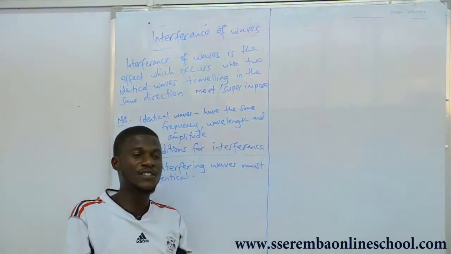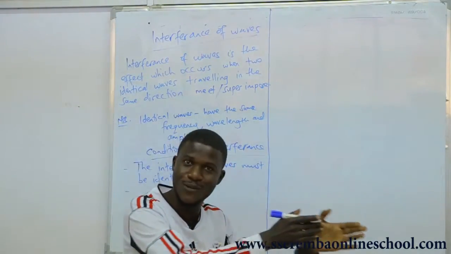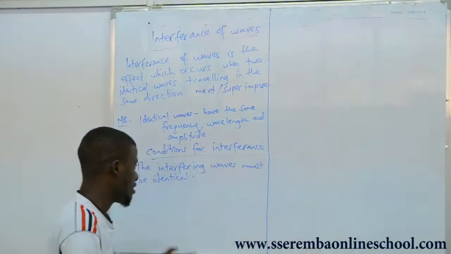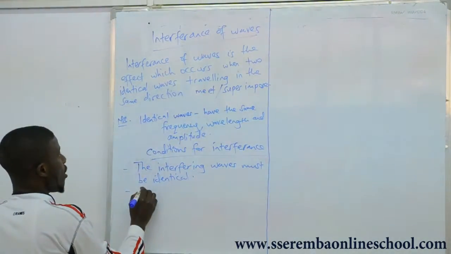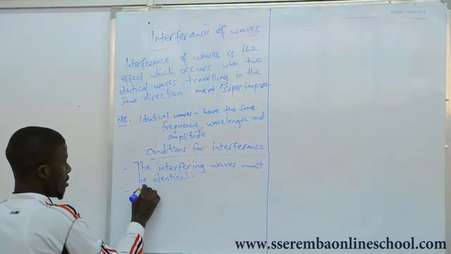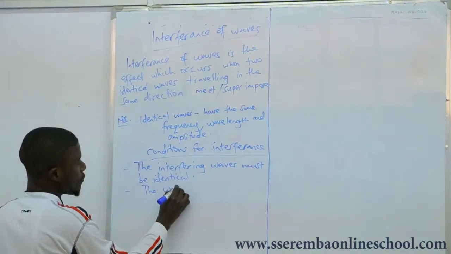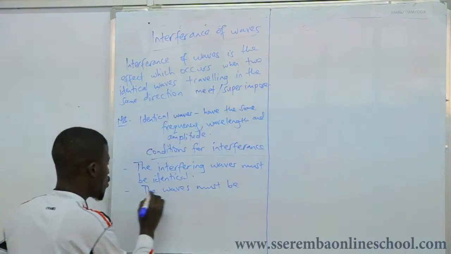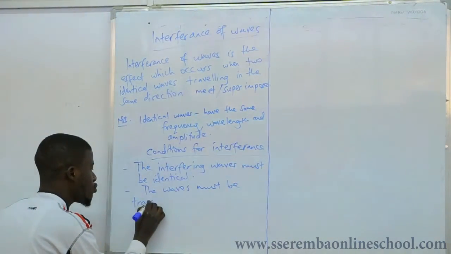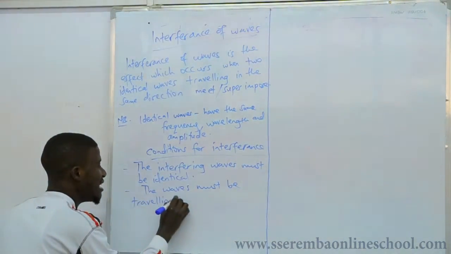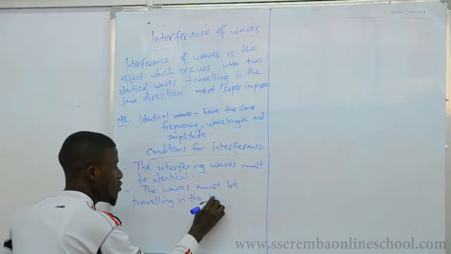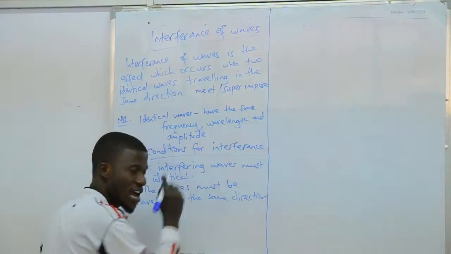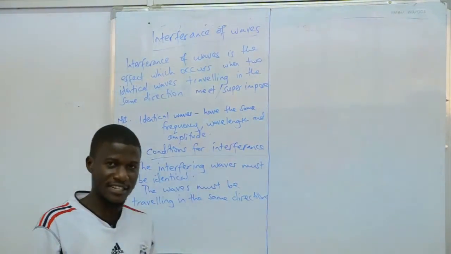Here the waves must be moving in the same direction for interference to take place. That's a condition also. The interfering waves must be traveling in the same direction. Hope you have noted that.